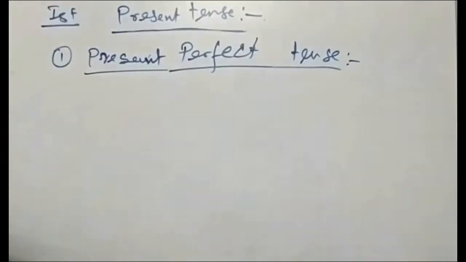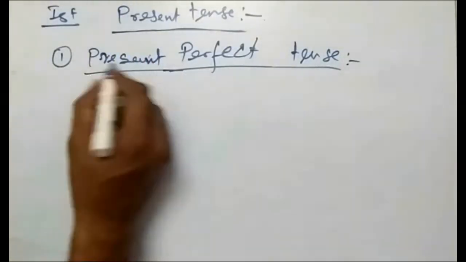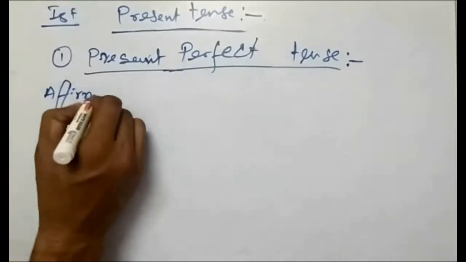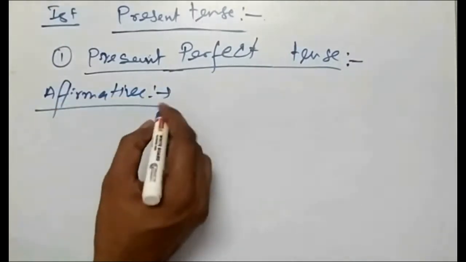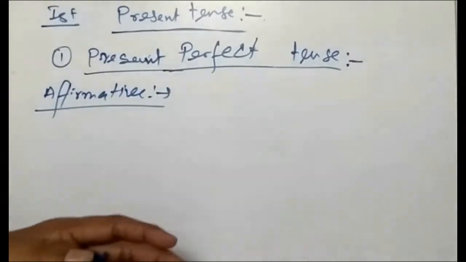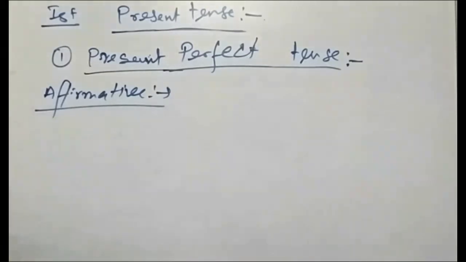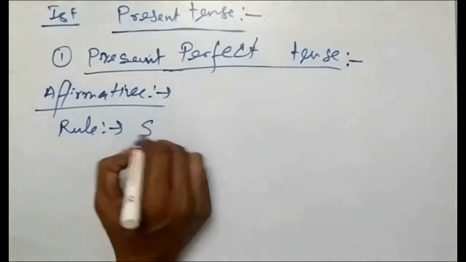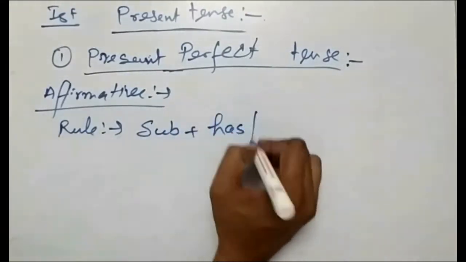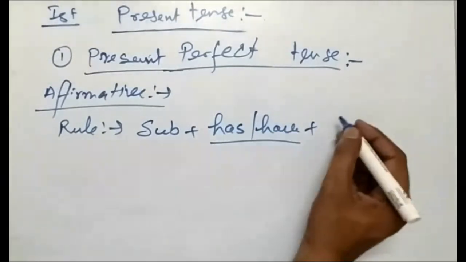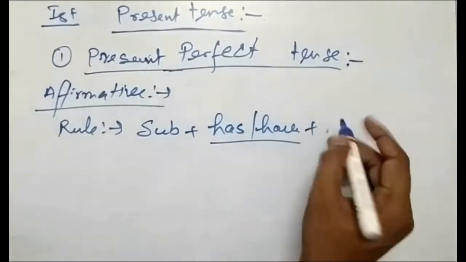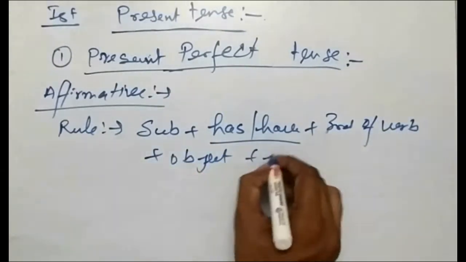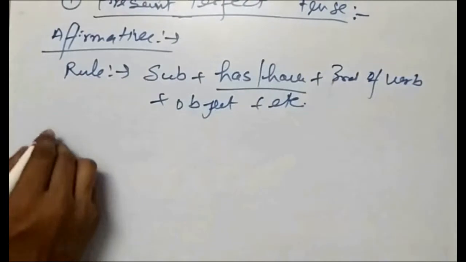So now, under the present tense, we'll go to present perfect tense. First we will discuss the affirmative. Present perfect tense means the work is already done, already completed. So we'll go to the rule. What is the rule? Your subject will be there, plus has and have will come as a helping verb, plus the third form of verb, plus object, plus etc. So we'll see the example also.